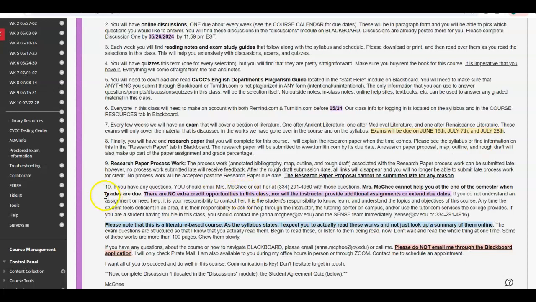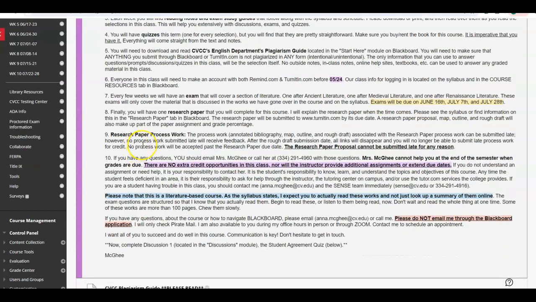You'll also have a research paper due this semester. If you are in the in-class, we will work on this all in person. If you are in the online class, you will have an additional assignment that is to verify your identity. So please make sure that when you open up your Blackboard page that you look for that information, but there will be more on that to come soon.